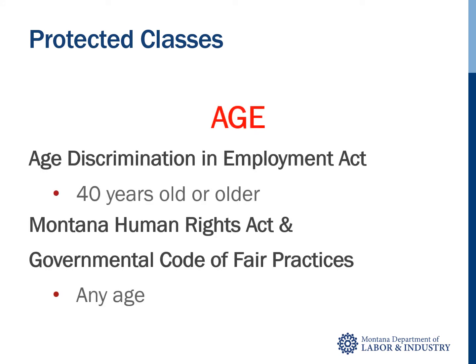First up is age. Under federal law, someone belongs to the protected class of age if they are 40 years old or older. In Montana, an individual belongs to this protected class at any age. Age does not mean level of maturity or ability to handle responsibility.